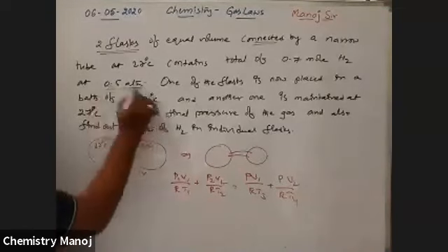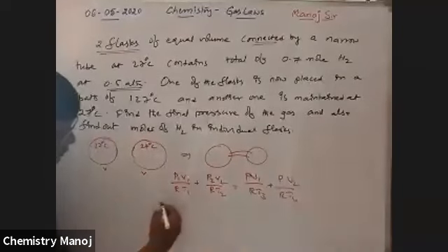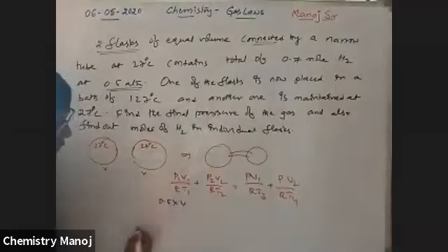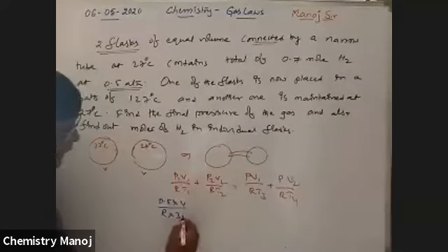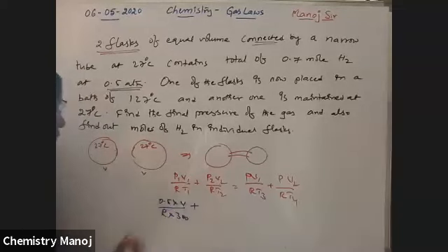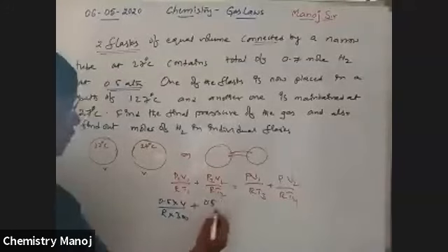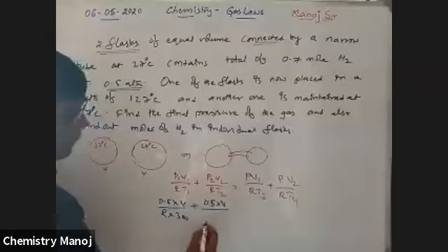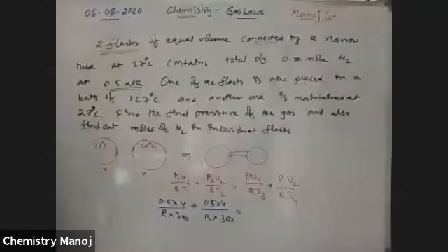So that is P1, the pressure is 0.5 atmosphere. Both have 0.5. Volume, let it be V. R value. Temperature, that is 300, plus once again 0.5 because both are at the same pressure. Volume same. R value, T2, which is also 300, which is equal to final.